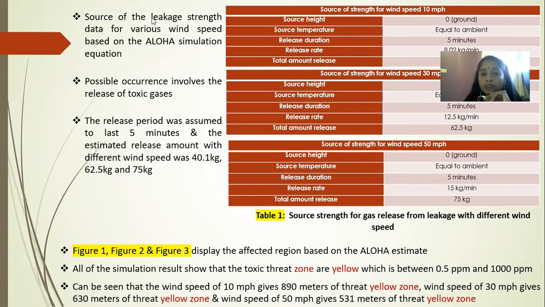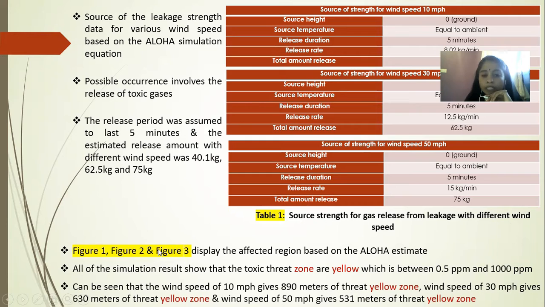The source height, source temperature and release duration are constants. Table 1 shows the source strength for gas releases from leakage with different wind speeds. Figures 1, 2, and 3 display the affected region based on ALOHA estimates.